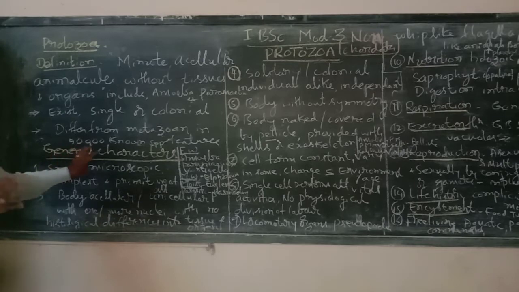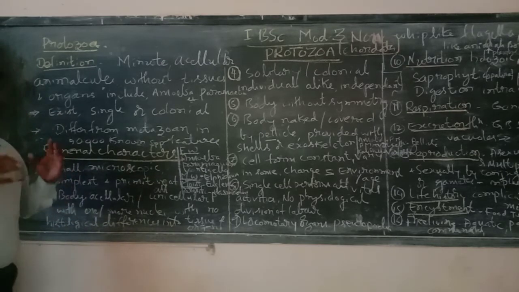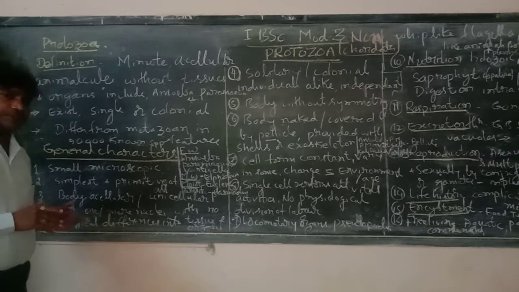Next, the body organization. The protozoan's body is composed of cytoplasm, and the cytoplasm is differentiated into outer ectoplasm and inner endoplasm.